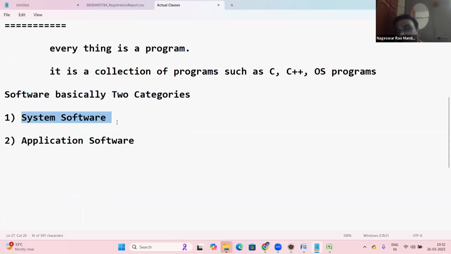What is system software? What is application software? That's very basic. Anyone have an idea about it? Of course, I'll explain very clearly. I'm here to explain everything. I will take care of everything. Tell me your idea, guys.